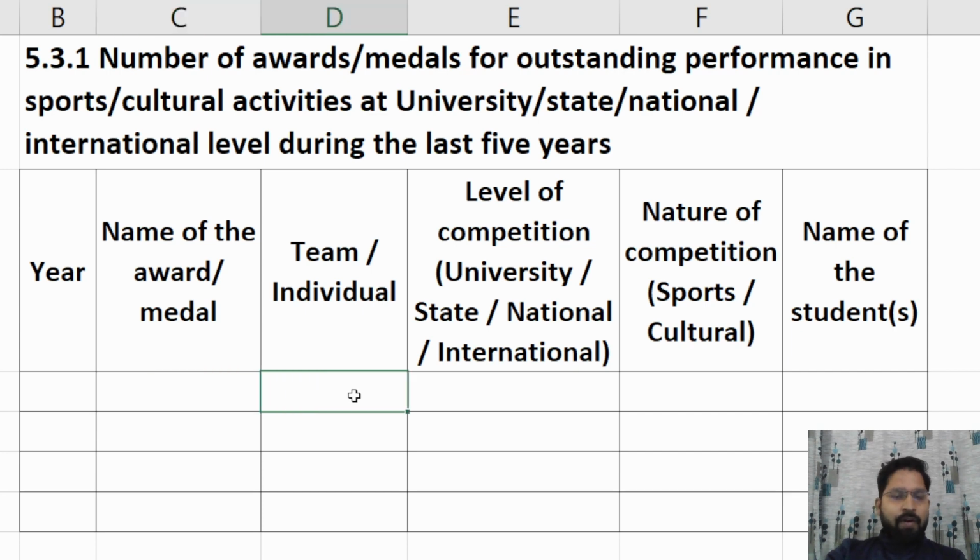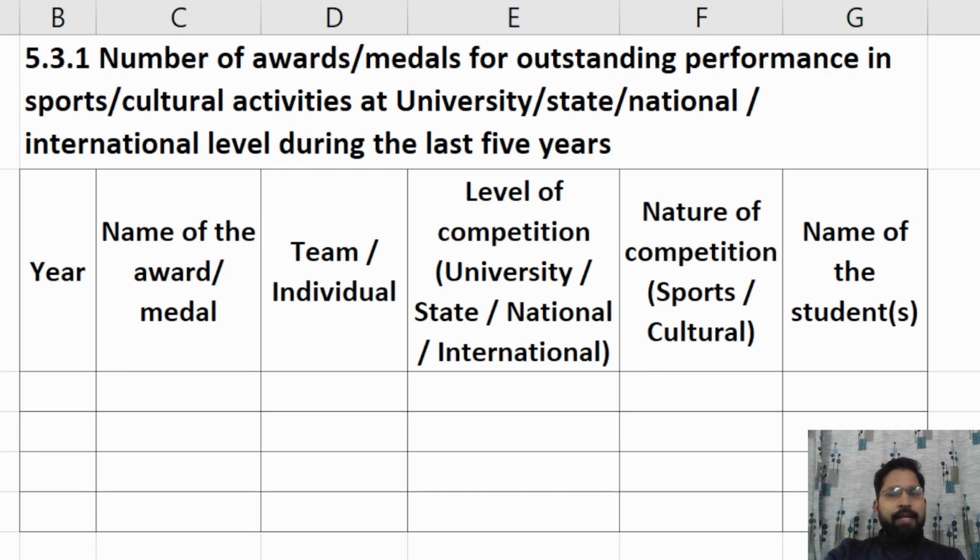Here we provide whether it is a team or individual, the level of the competitive exam (university, state, national, or international level), the nature of the competition (sport or culture), and the name of the student. If a team qualifies in a particular sport or culture activity, then that is considered only once.